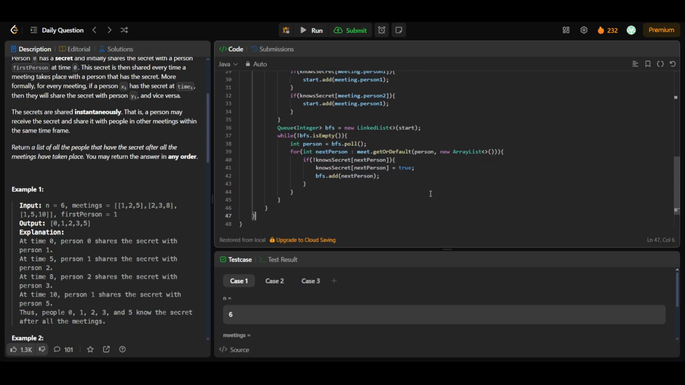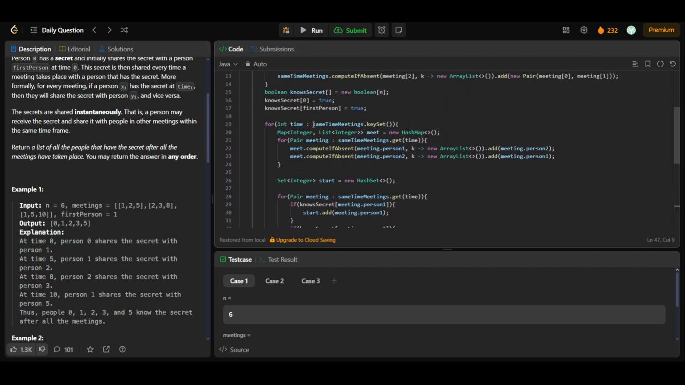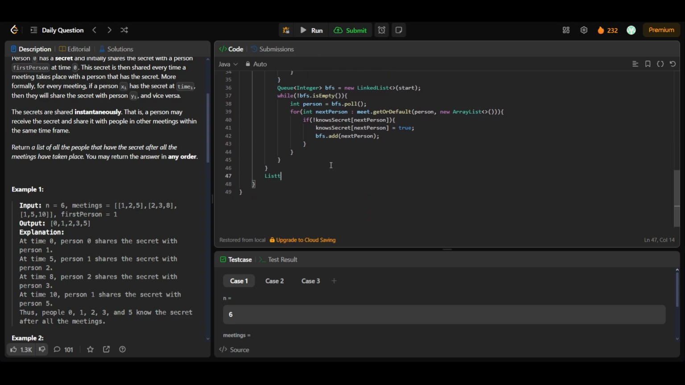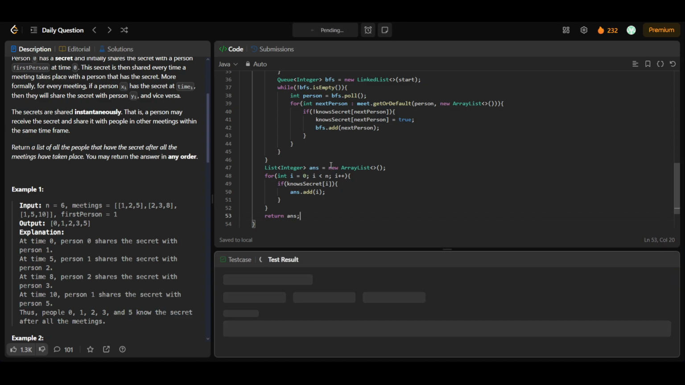Okay, and by now we are over with the things, and we have stored our answer in this no secret array, and we just have to create the answer list, that is list of integer answer is equal to new array list, and I'll be traversing the array, and if my person has no secret, I'll be adding it to the answer list, and at the end return answer. Okay, so now let's just run it.